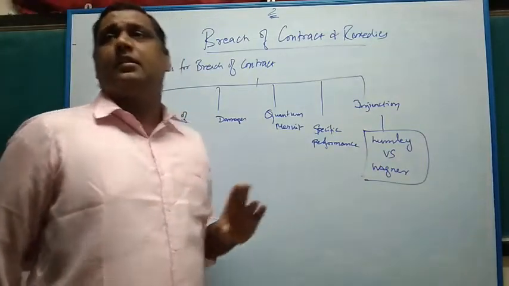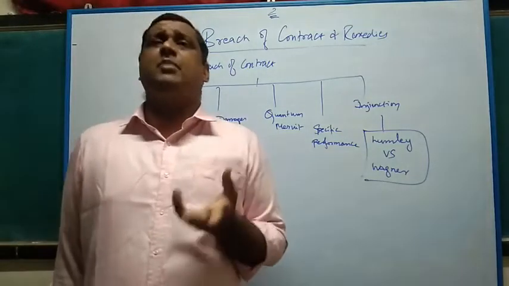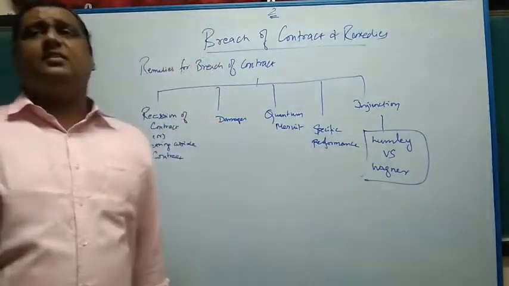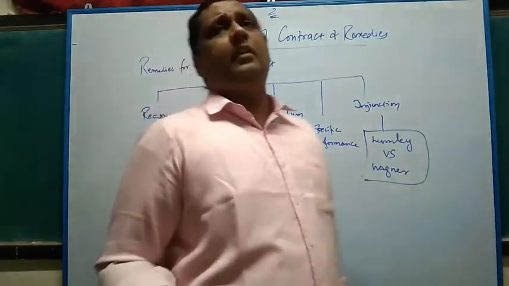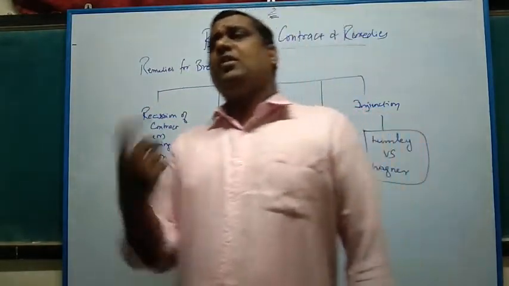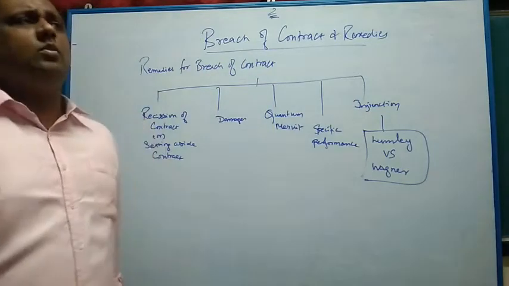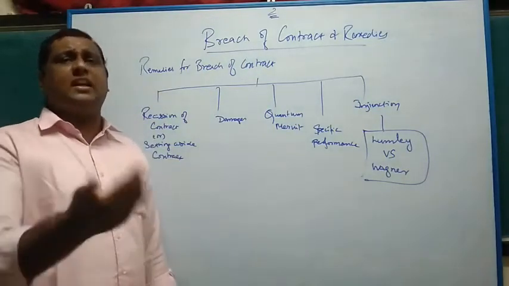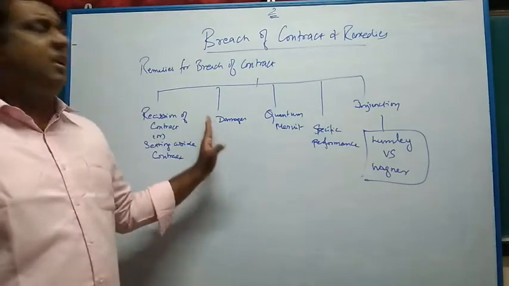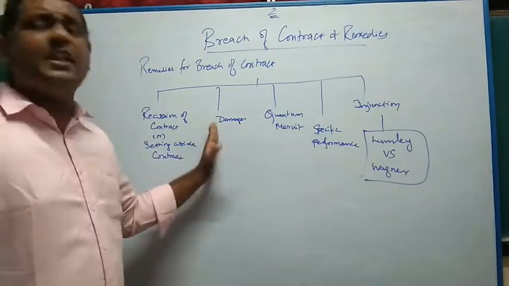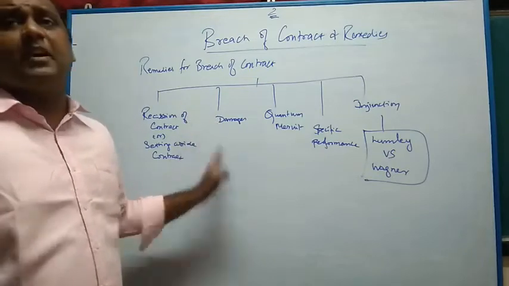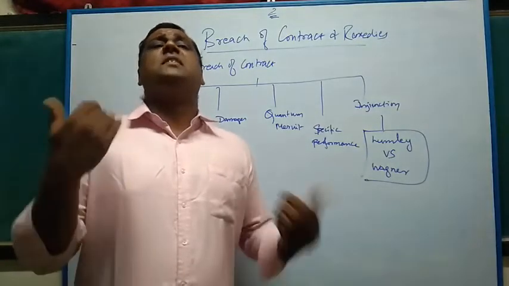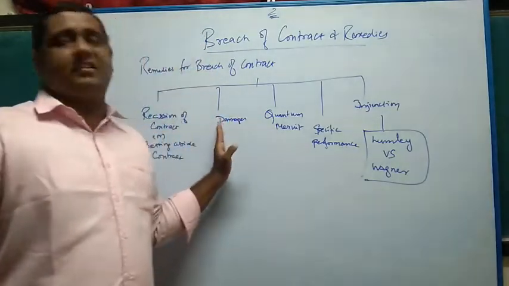Second is damages. Damages means monetary compensation. You can just say cancel the contract, that is one remedy. The second remedy is, you promised to deliver to me, but you have not delivered. So what can I do? I can claim compensation from you by filing a case against you, for not performing, not following your promise. You failed in your promise. Now you give me compensation because I am the sufferer. I suffered a loss because of your promise, so you need to compensate me for the loss. That is what damages is.